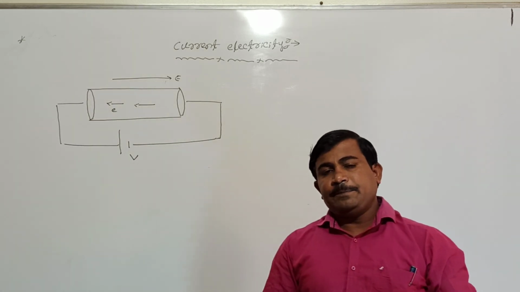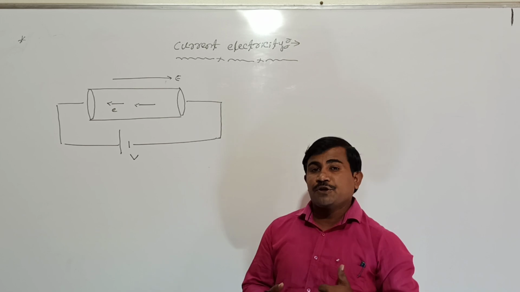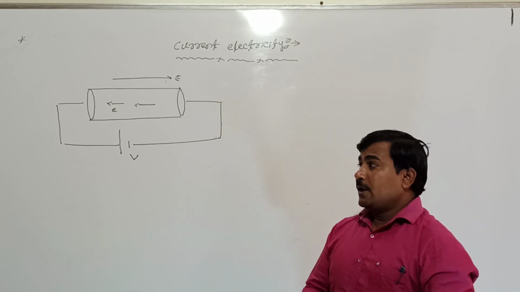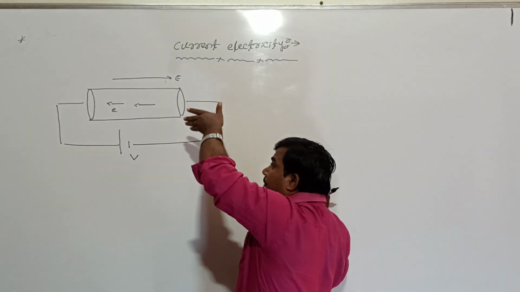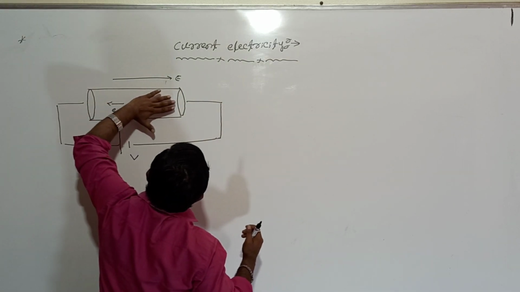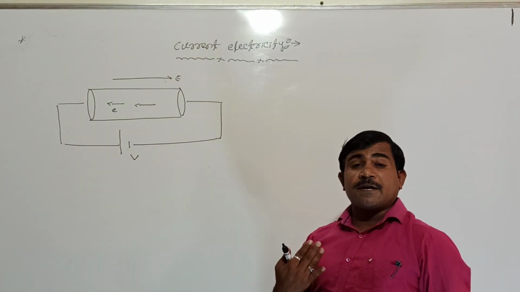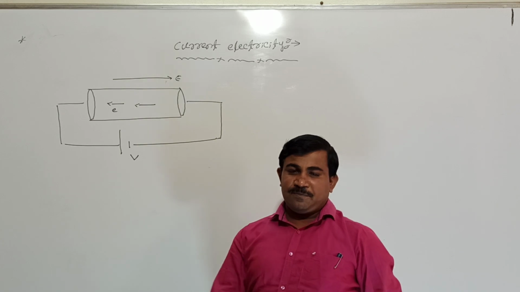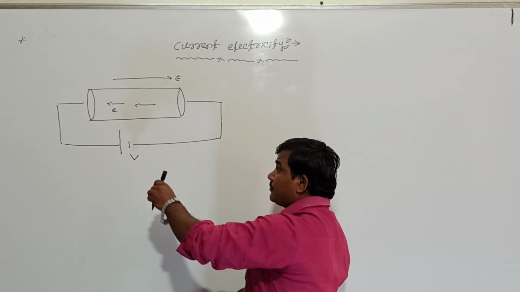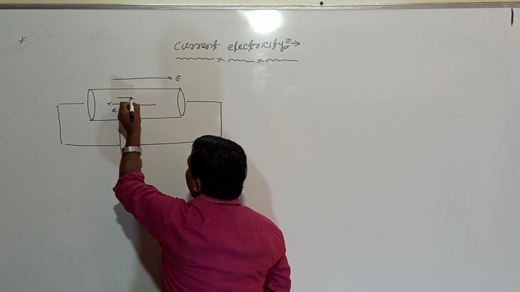But in the conductor, no positive charges are moving. Then what do we assume here? In the conductor, we assume that the number of negative charges moving in one direction is equal to the number of positive charges moving in the opposite direction. Just make the assumption. Because in the conductor, no positive charges are moving. We assume that if negative charges are moving like this, then the same number of positive charges are moving in this direction.